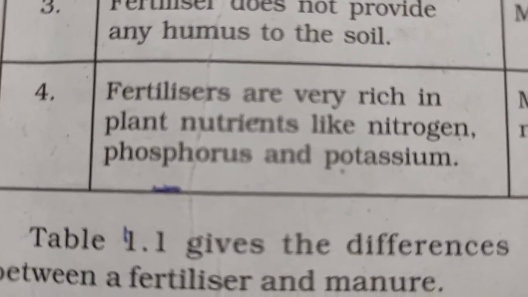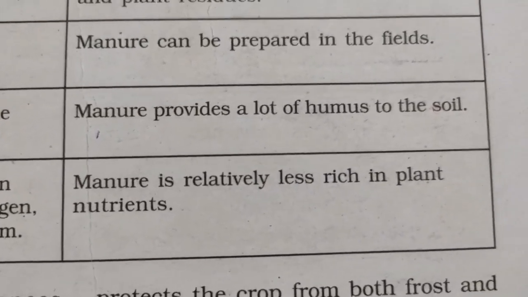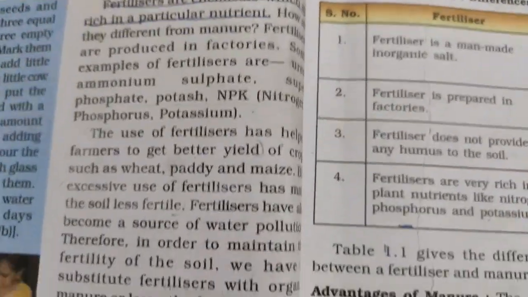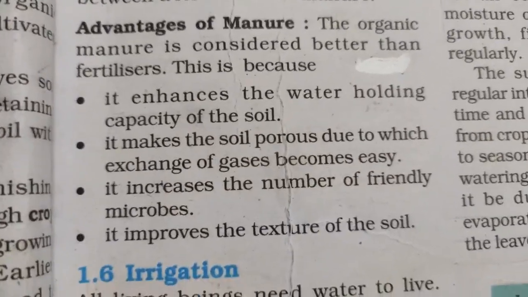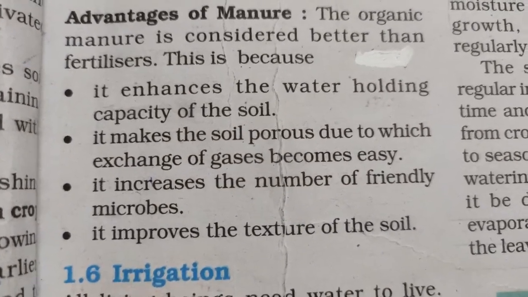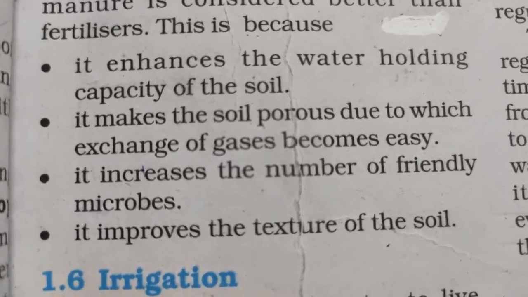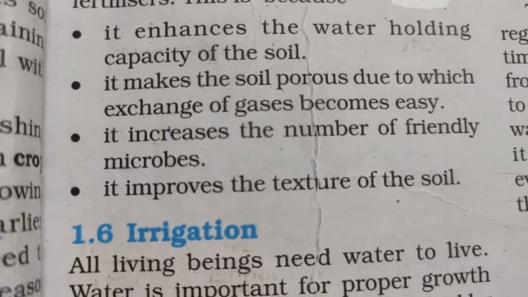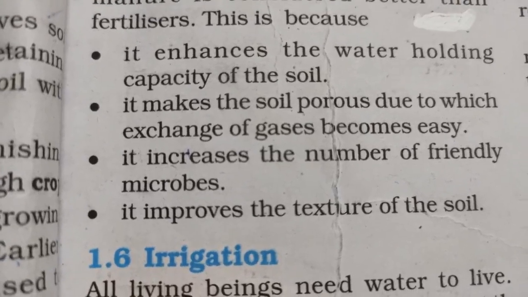Fertilizers are very rich in plant nutrients like nitrogen, phosphorus and potassium, whereas manure is relatively less rich in plant nutrients. So overall it is advisable to use the manure. Now, advantages of manure. The organic manure is considered better than fertilizers because it enhances the water holding capacity of the soil. Means if you use manure, you will have to provide less water to the plants.